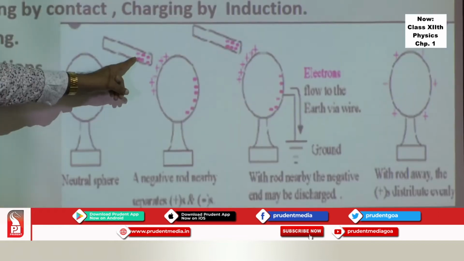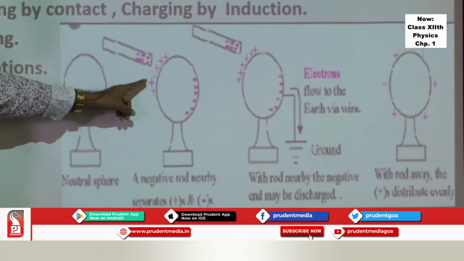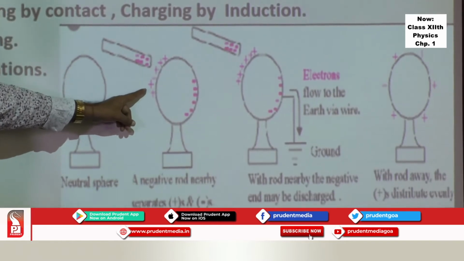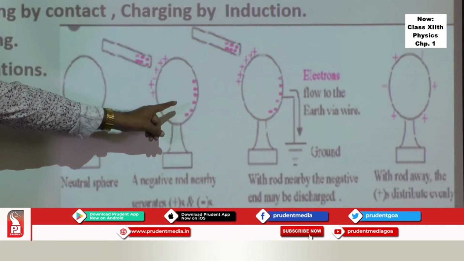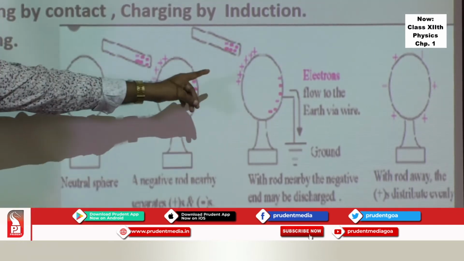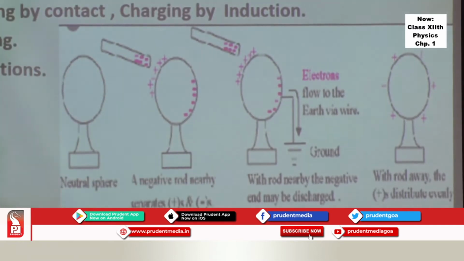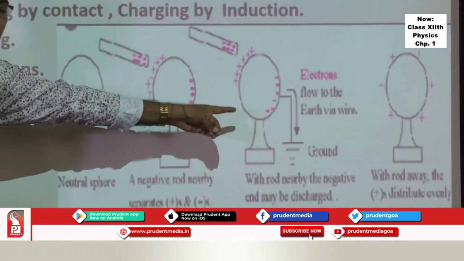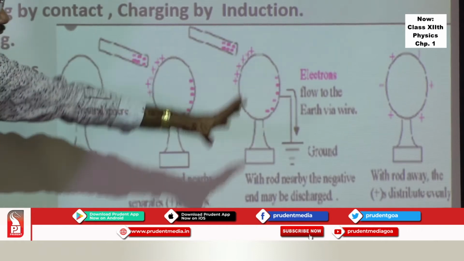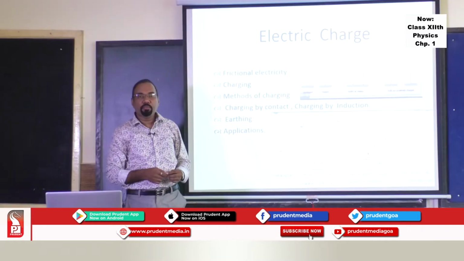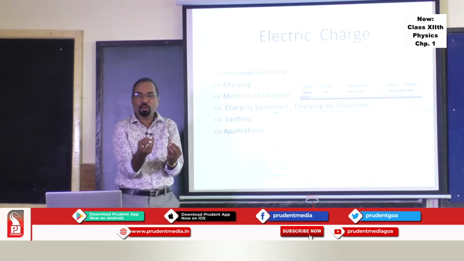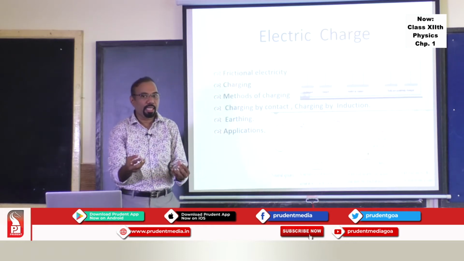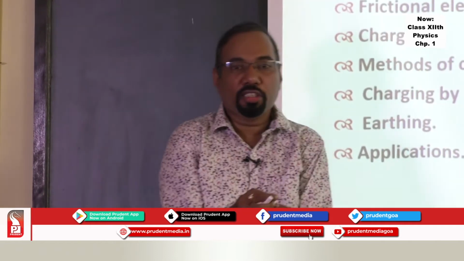Likewise, one can create a negatively charged body. You bring a positively charged body here, and negative charges will induce without touching the body. And here there will be a positive charge. Ultimately, if you connect this other end to the earth, electrons from the earth flow to the body and neutralize that side, and you will get what is called a negatively charged body. So one can make a positively charged body as well as a negatively charged body. Now, three questions which I had posed.